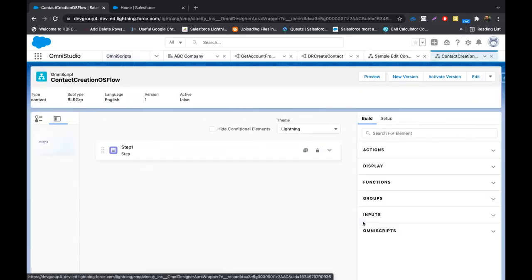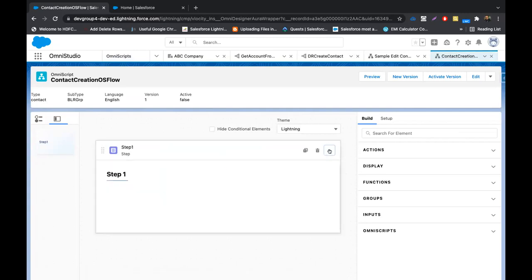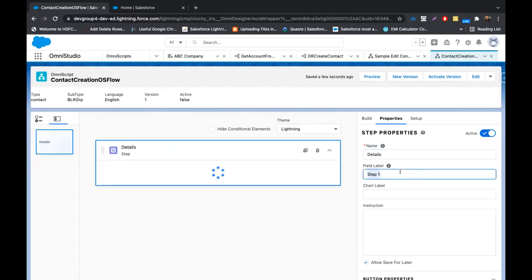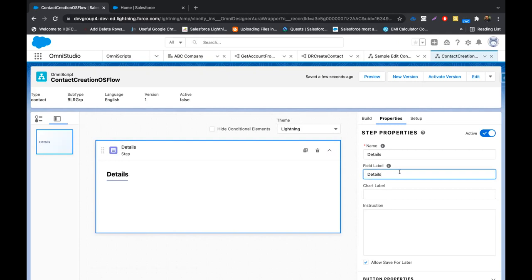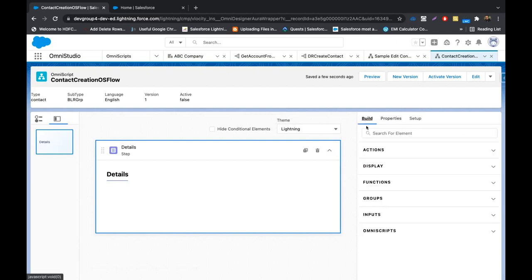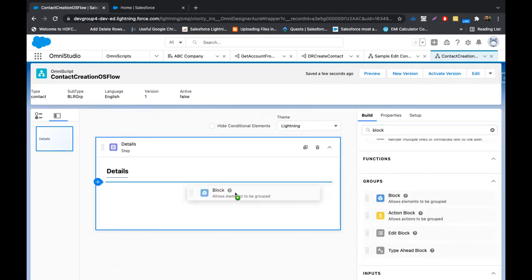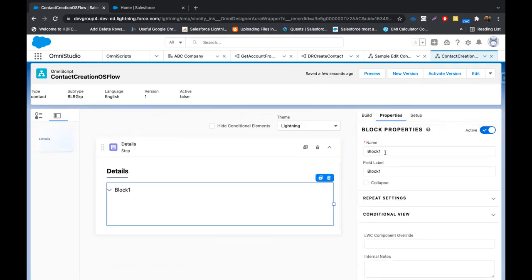Okay, so it gives me a step by default. Since we are creating flows, we need a screen, so the first screen comes by default. I'll change the name of this. Rather than step one, I'll call it details. Inside that, I'll quickly add a block. I can search for it here. Then I'll rename this block to personal details.